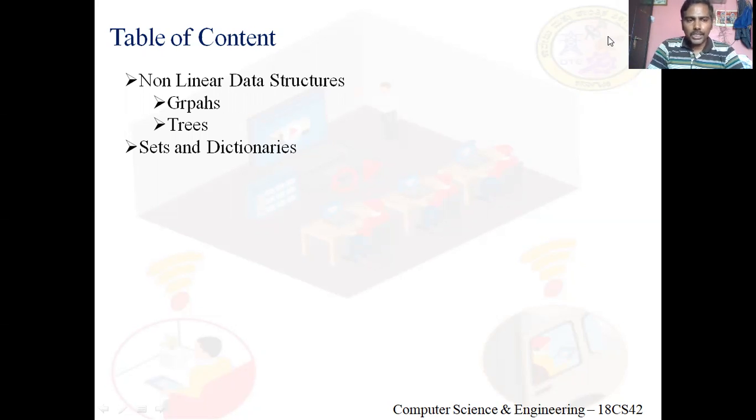The two data structures we are going to study which fall under non-linear are graphs and trees. Then we'll have a discussion about sets. Sets in discrete mathematical structures, I remember I've discussed sets. Hope all of you remember. Again, a set is nothing but a collection, but in a set, order doesn't matter.